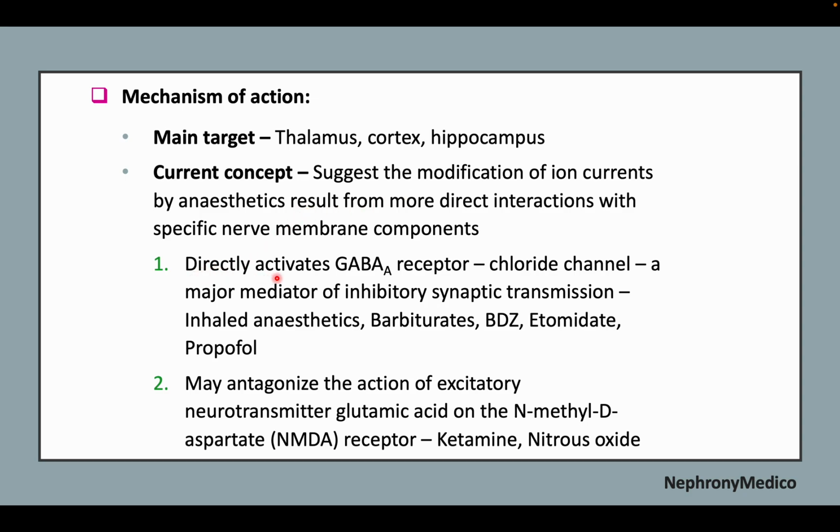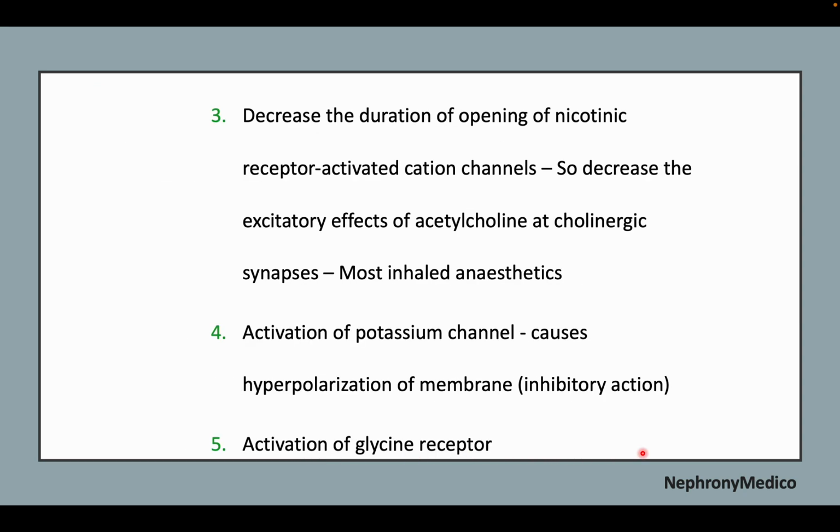There is direct activation of the GABA receptor and the chloride channel, which is a major mediator of the inhibitory synaptic transmission. This is done by inhaled anesthetics, barbiturates, benzodiazepines, etomidate, and propofol. It may antagonize the action of the excitatory neurotransmitter glutamic acid on the N-methyl-D-aspartate receptor by ketamine or nitrous oxide drugs. It decreases the duration of the opening of the nicotinic receptor activated cation channels, so it decreases the excitatory effects of the acetylcholine at cholinergic synapses by most inhaled anesthetics.